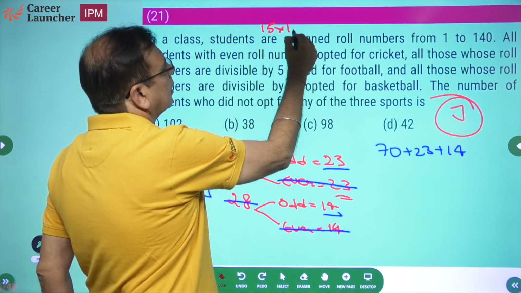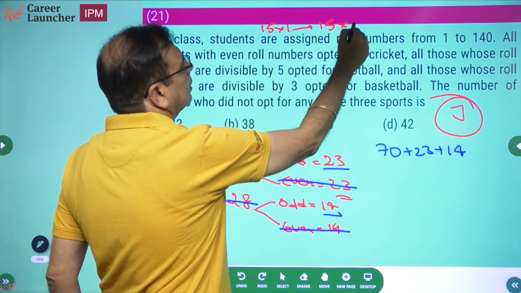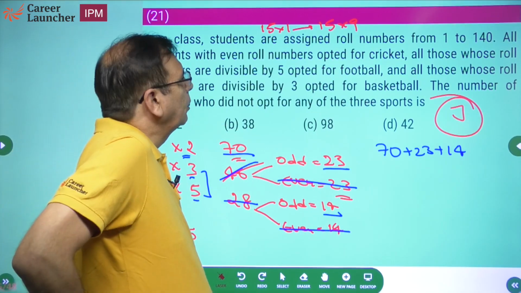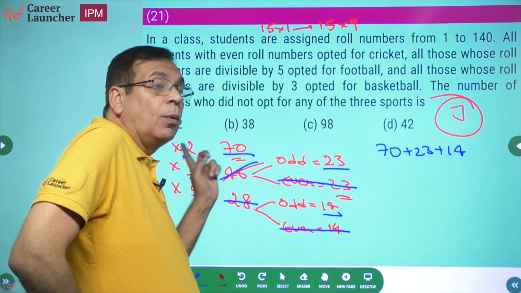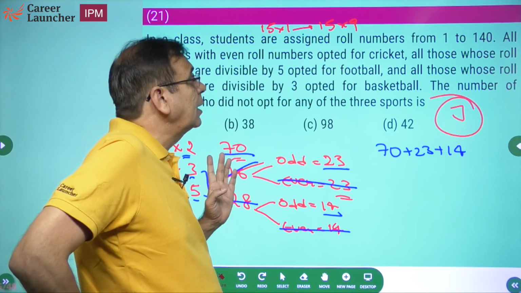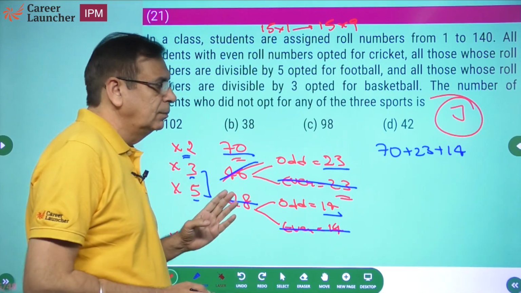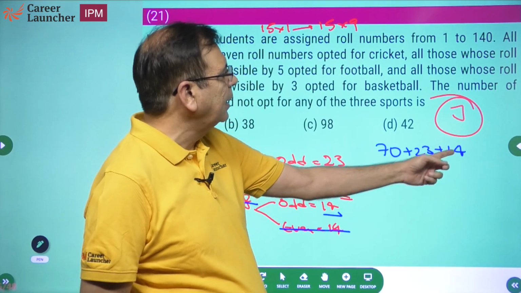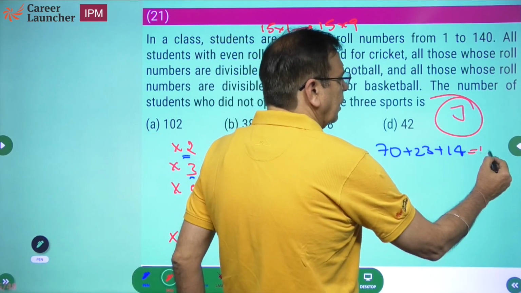15 into 1, से लेके 15 into 9. 15 into 9 is 135. How many multiples? 9. What about the even ones? Even ones are already counted. So please don't take the even ones. Out of these 9, how many even? By the way, how many is 70, 93, 107? This is already 107.